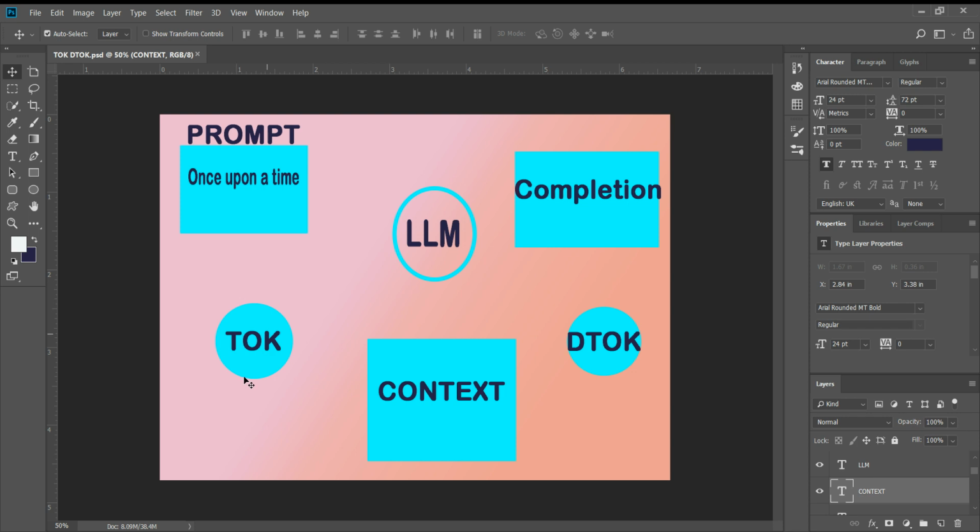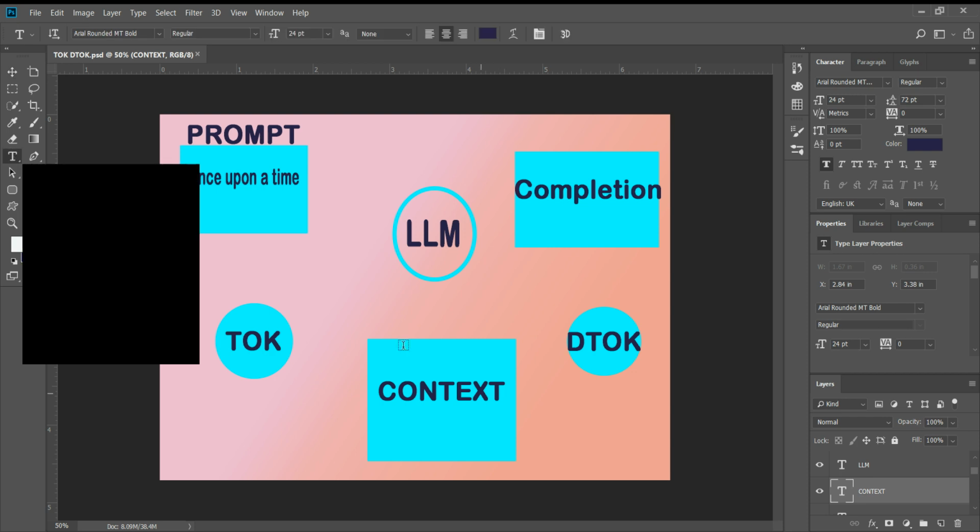Then, after tokenization, it is sent to context. Now, what does that mean? It is actually the running memory of the large language model. Whatever the prompt is, it is sent here and it will at once give the complete prompt, for example, once upon a time, to the large language model. Now, the large language model, on the basis of its training and its understanding of the words and relations, will just predict a new word.